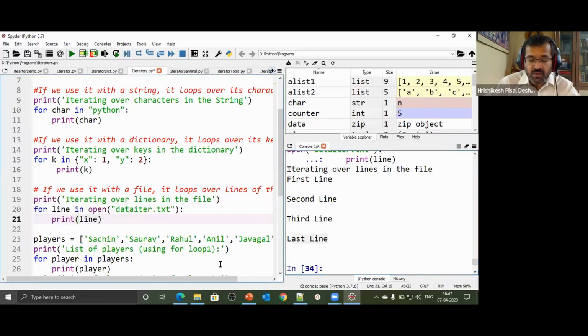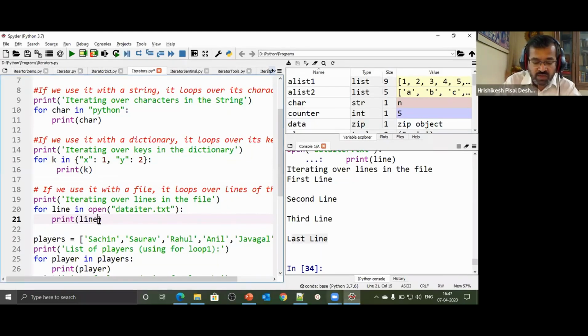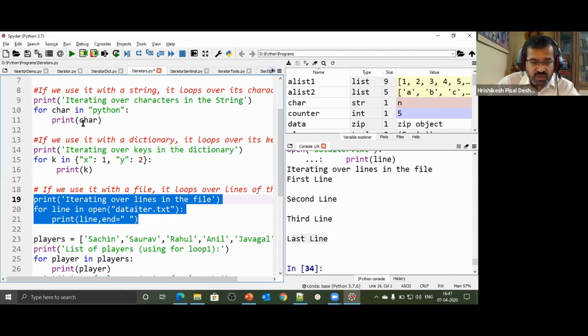Now look at that. Each statement was on a separate line, and plus I'm using print. So what I can do is just say end is equal to space. Now let's see what happens if I say end equals space. What is the difference that we will have?